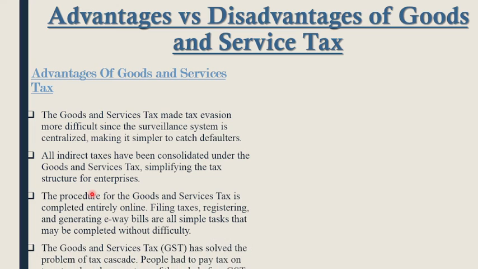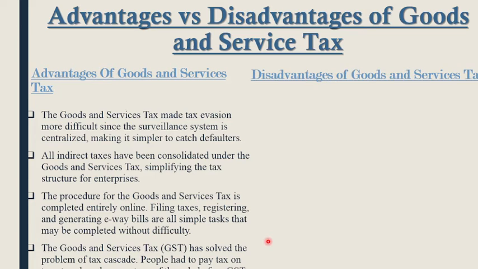So let's see the next point. GST or goods and service tax has resolved the problem of tax cascade. Before GST, people had to pay tax on tax at each and every stage of the sale. Now these are the advantages of this GST, goods and service tax.